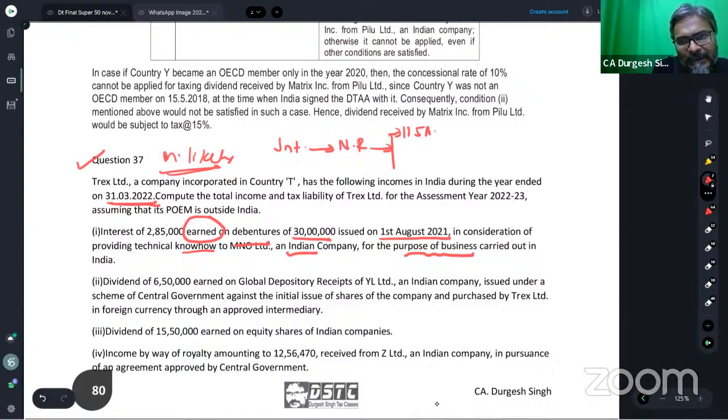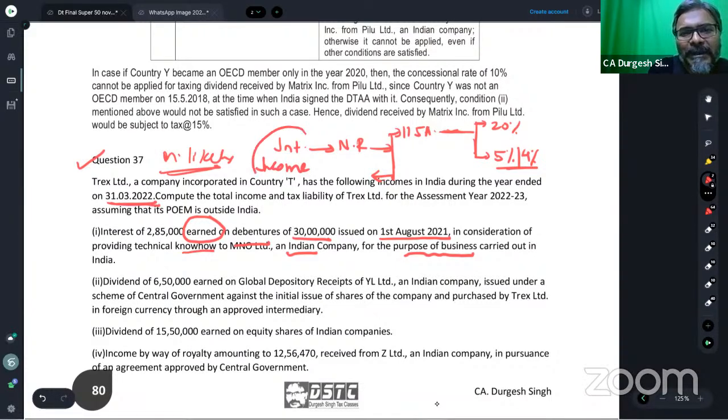Students, are you aware of that? They are assessable under 115A. And under 115A, essentially, students, if you see, there is a 20% rate and there is a 4% or 5% rate, as the case may be. This is the rate of tax under 115A for the non-resident. I'm talking about the interest income of a non-resident. Now, always recap, revise and recall here, students. So far as interest income is concerned, let me take you through the 5% rate of tax first. This rate, students, I'm going to take you through first, and the rate is like this. Be careful. I told you already.